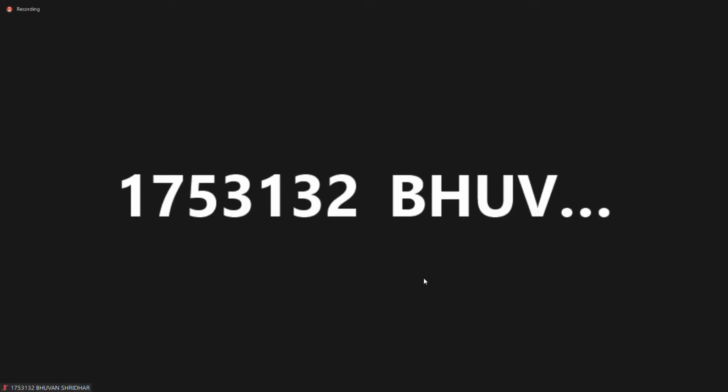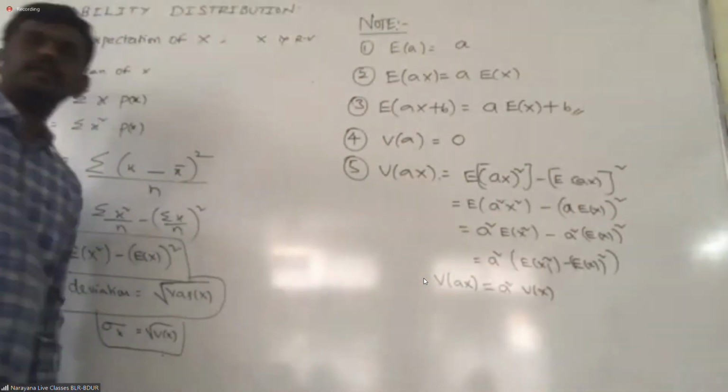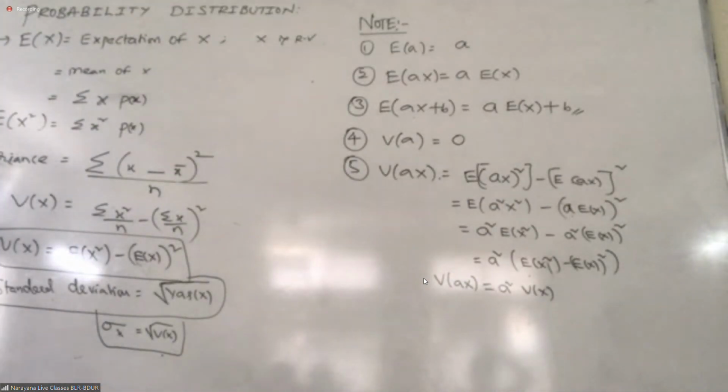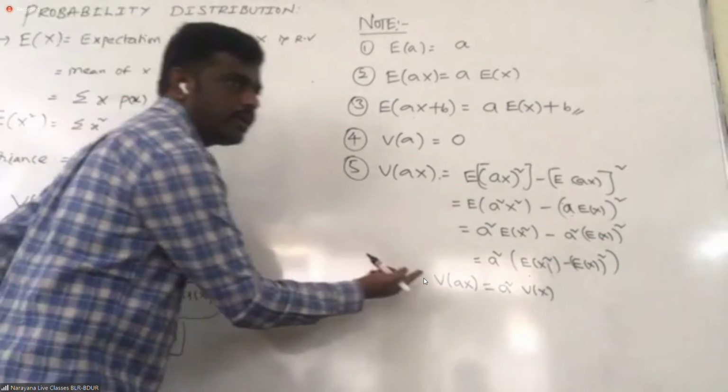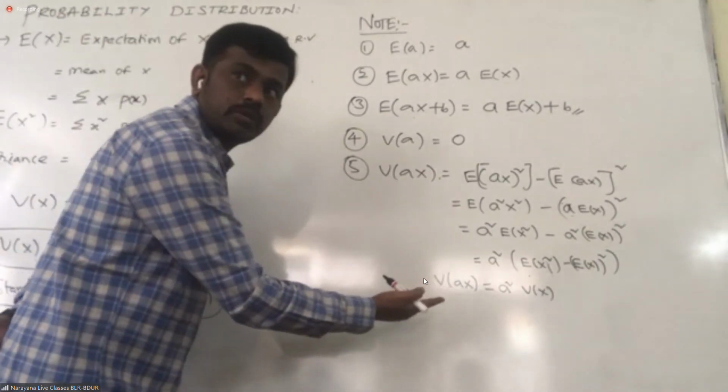Students, understand? In statistics, this is very, very important. If a variable is added or subtracted by one value, then variance is not affected. Suppose all values 1, 2, 3 are there. What is the difference among them? 1, 1, correct? If you add 3 to every number, the difference remains the same, no effect. But when you multiply, it's not like that. It will be different. So variance of AX is nothing but what? A square into variance of X.